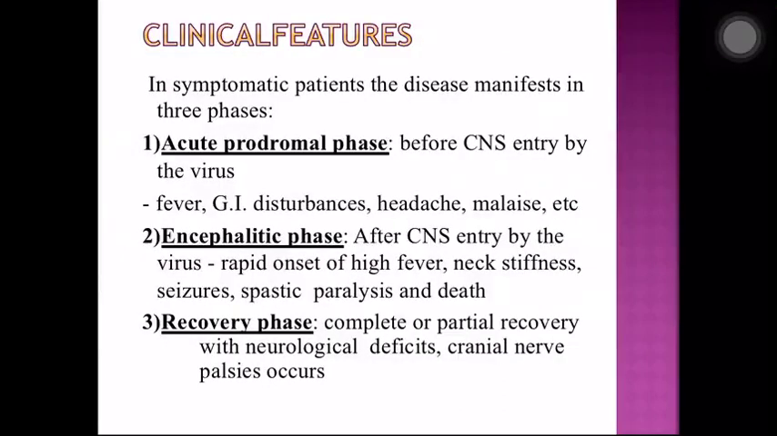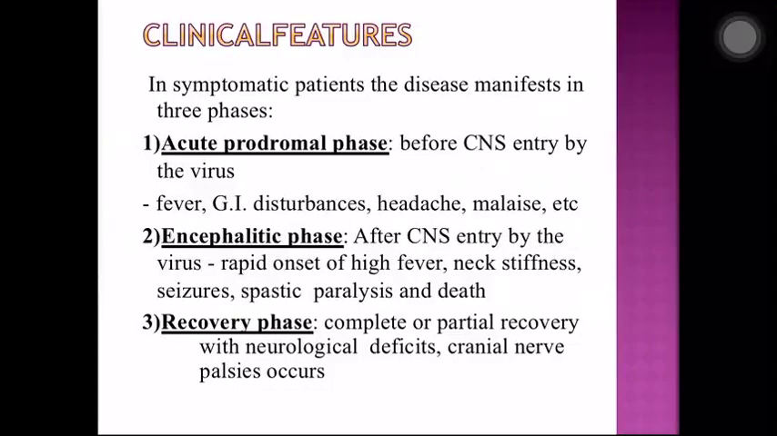Now what are the clinical features? Most of them can go asymptomatic, but in symptomatic patients there are three phases: the acute prodromal phase, the encephalitic phase, and then the recovery phase. The acute prodromal stage is before CNS entry by the virus, wherein you can see fever, GI disturbance, headache, malaise, etc. In the encephalitic phase, the virus has entered the CNS.